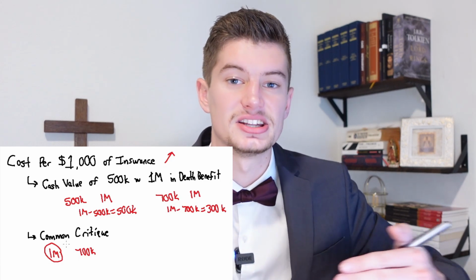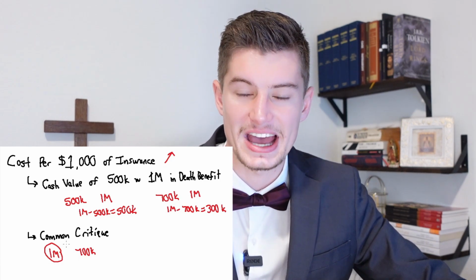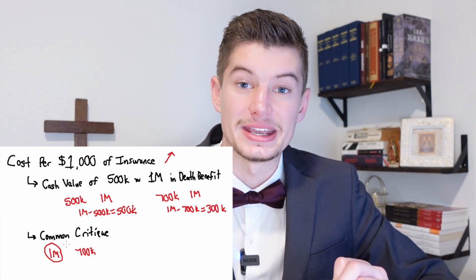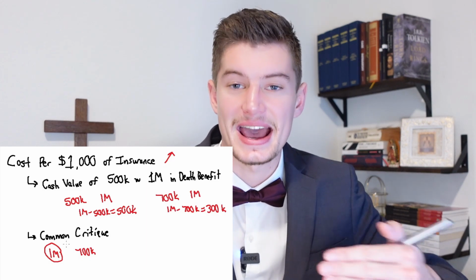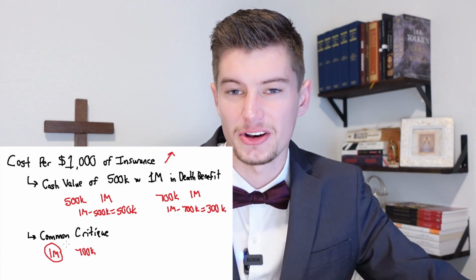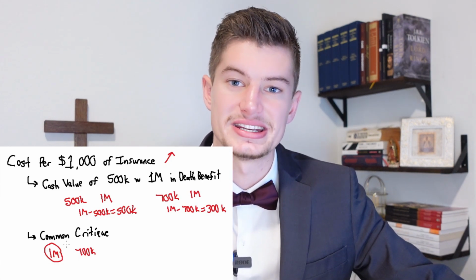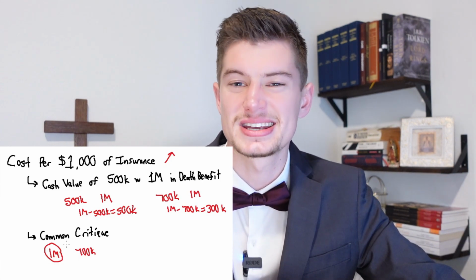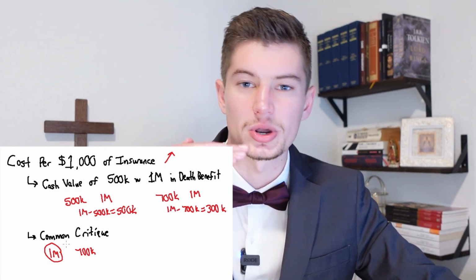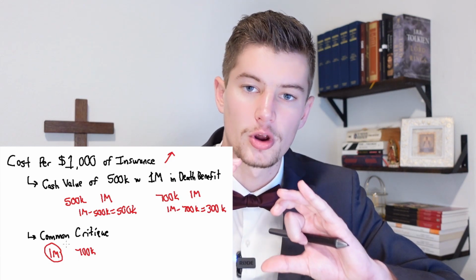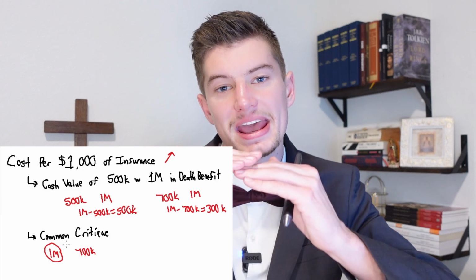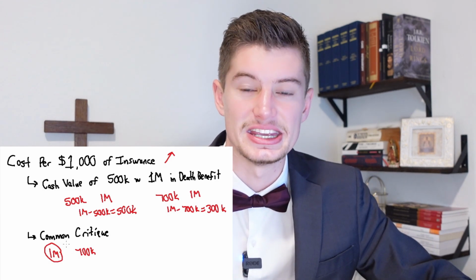Because if you had kept an additional $1 million above the cash value the whole time, which you can actually do, well, what would happen? That means that exact critique, the fact that as you get older the cost of insurance gets more expensive, is going to destroy your policy. Why is that? Because just as the critique says, when you get more insurance, you have to pay more for it. That is exactly why, as our cash value grows, we want to keep that death benefit the same. More of our cash value is considered part of the death benefit. Therefore, we're paying for less and less insurance each year.